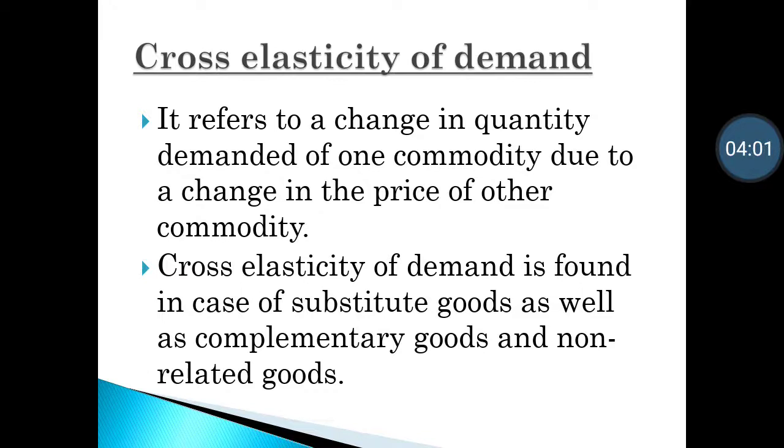And non-related goods are those goods that are not related with each other. So let's take tea and book. Now they are not related with each other. So when the price of, let's say, tea increases, the demand of books remains the same, it does not get affected.